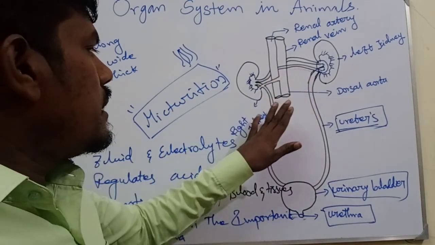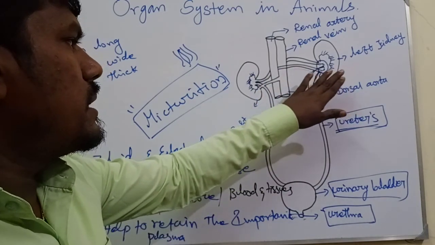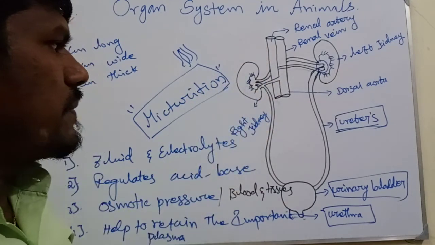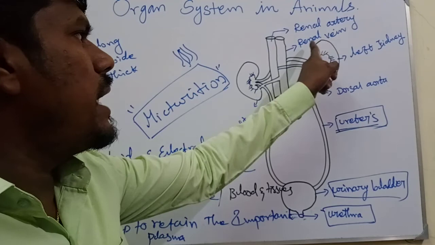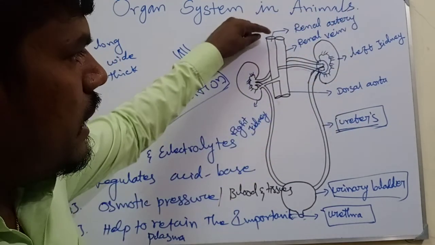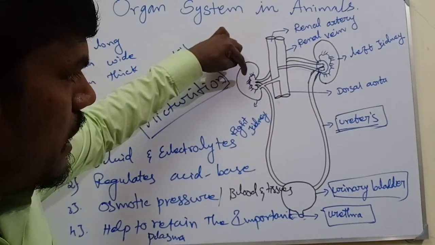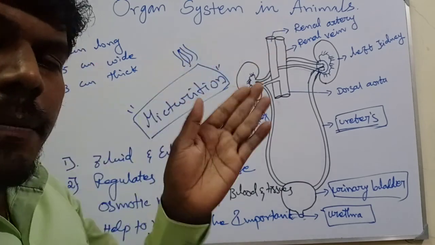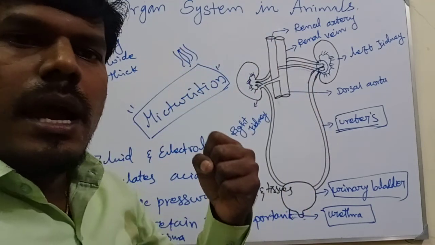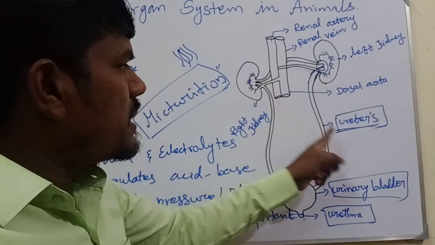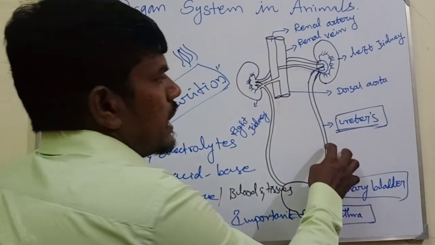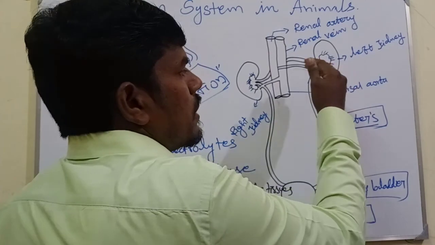The right kidney is positioned lower compared to the left kidney. The kidney is directly connected to the renal artery and renal vein. The renal artery brings blood into the kidney, where the waste substances are separated and absorbed. Then those substances are released through the ureter, which is directly connected to the hilum of the kidney.